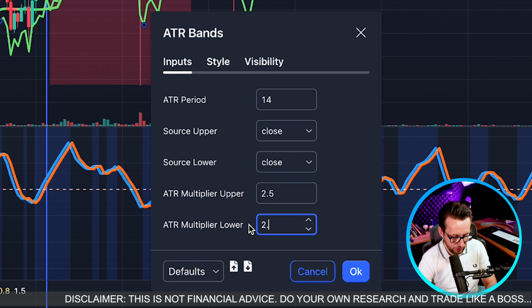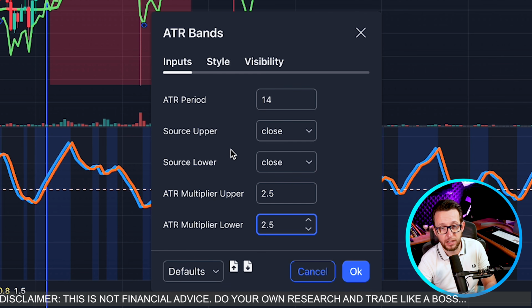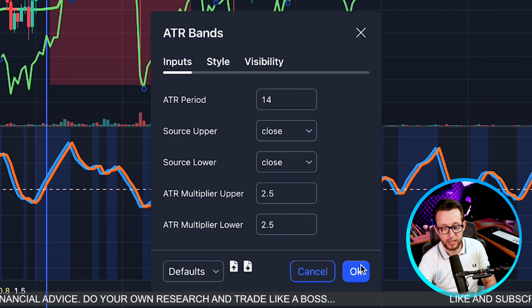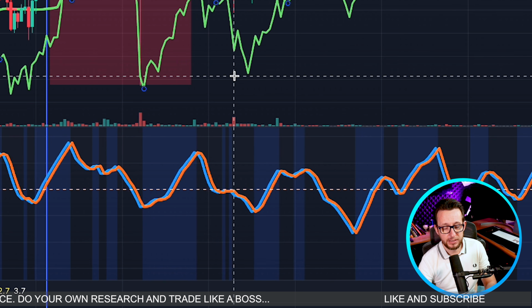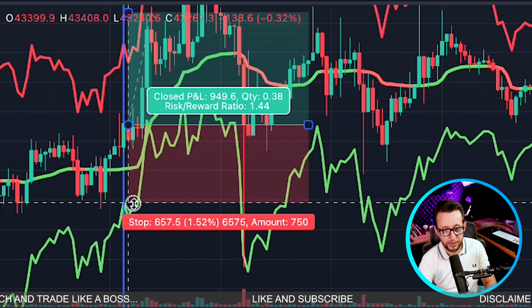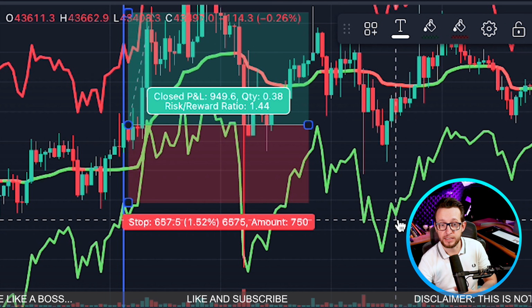Like I said, this is crypto. On Forex and other markets, you're probably best on 1.5, as NNFX suggests. I'm going to be pressing OK. I'm going to move my stop loss to the ATR band. So that's how we set our stop losses.